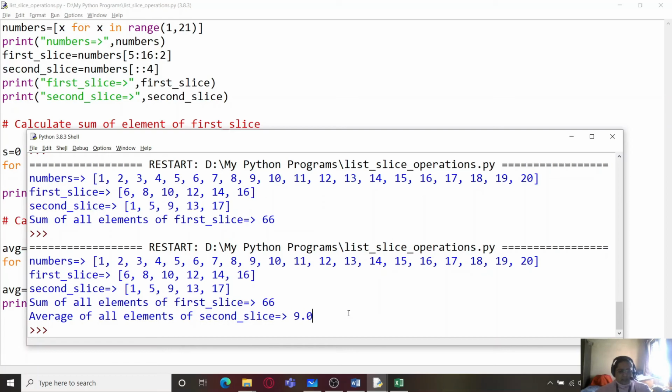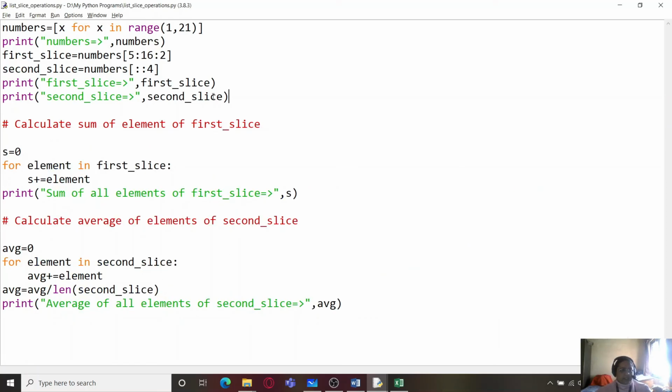So this is the question, students. Here you can see that we first created the main list, then we created the two slices, then we printed them, then we handled each of the slices separately. For the first slice, we calculated the sum. It is a pretty simple logic which you have been doing right from the beginning. That is why I did not do the dry run for this question, because you are already aware of doing that for a simple logic like this. Here we only needed to calculate the sum of elements, and here we needed to calculate the average.